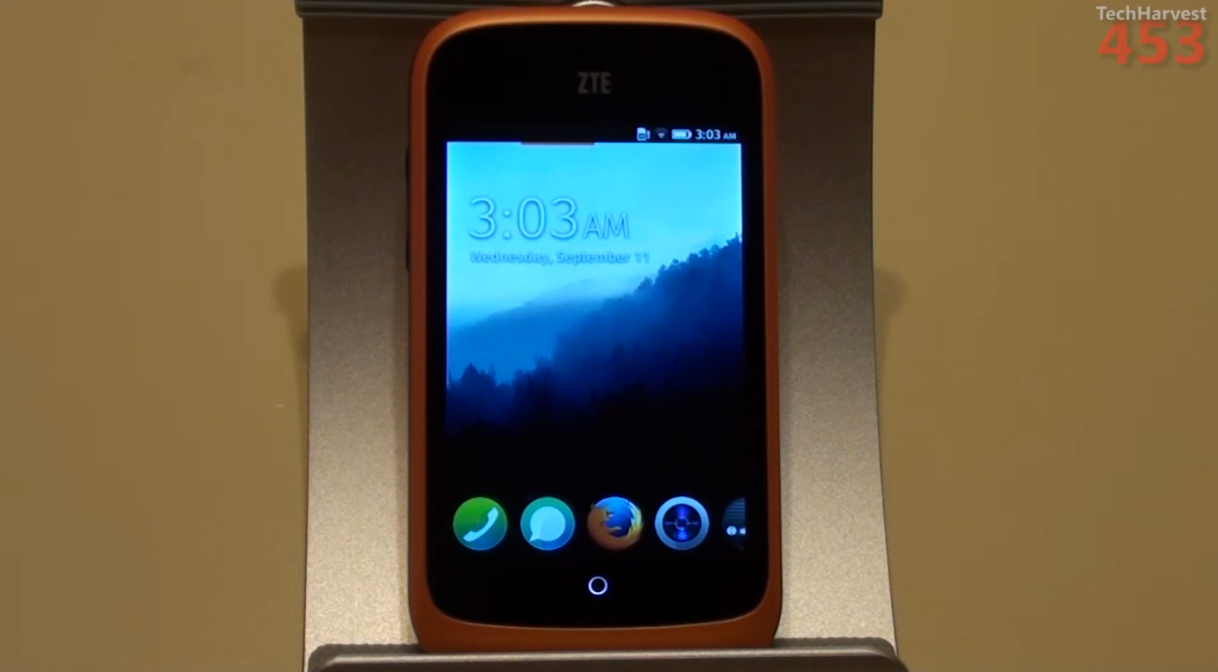In this video, we're going to check out the sights and sounds of the ZTE Open running Firefox OS. Or more specifically, we're going to check out the wallpapers and ringtones on this device. So let's get to it.